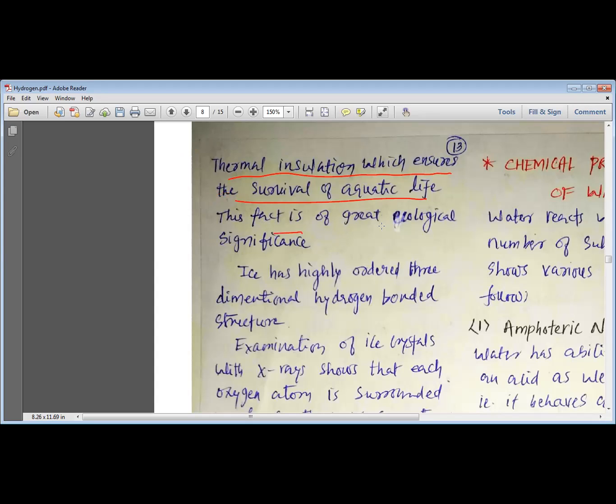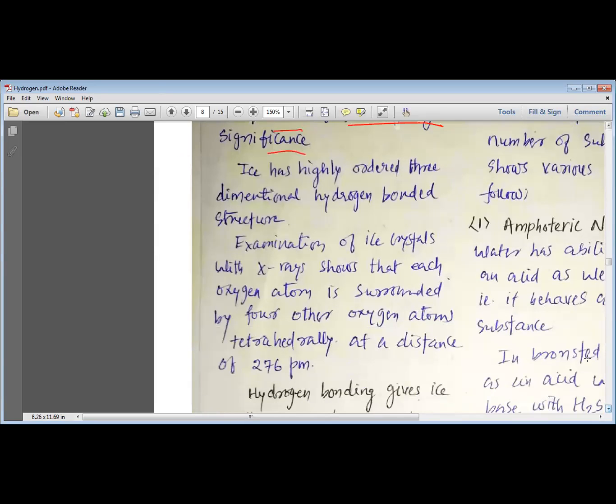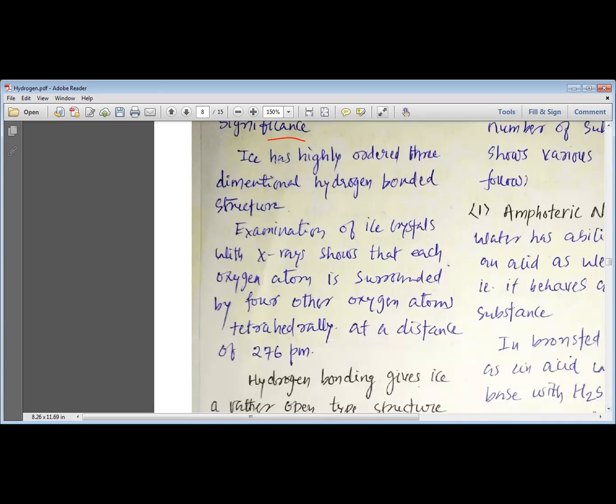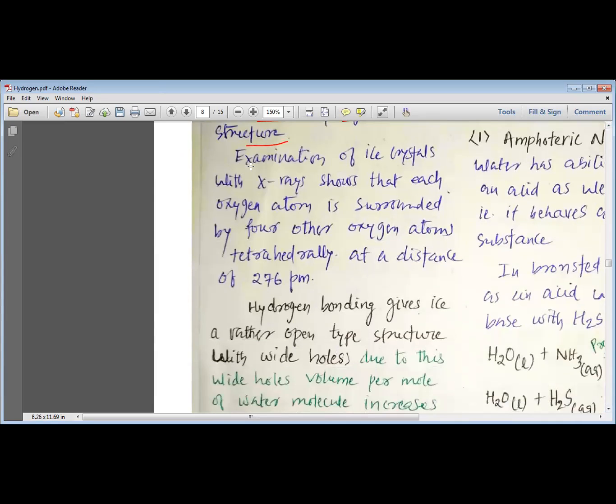This is the fact. This fact is of great ecological significance, and due to this particular characteristic of water, the aquatic life under the ice can live better, and that is why this property of water is of great ecological significance. Ice has a highly ordered three-dimensional hydrogen bonded structure. That is what we have seen in the picture. Examination of ice crystals with X-ray shows that each oxygen atom is surrounded by four other oxygen atoms tetrahedrally at a distance of 276 picometer.